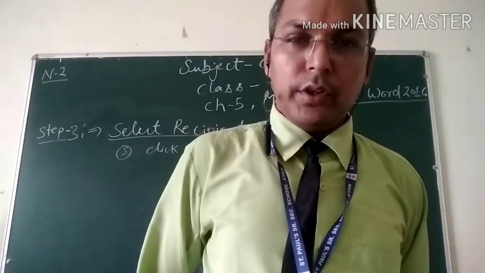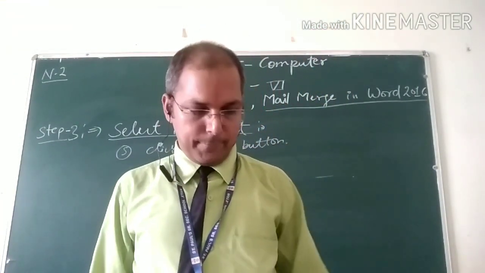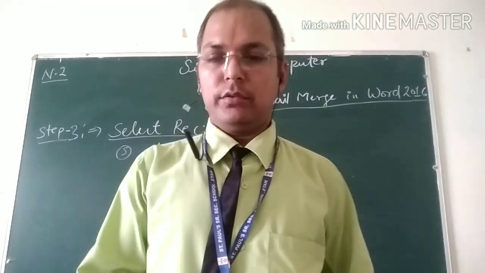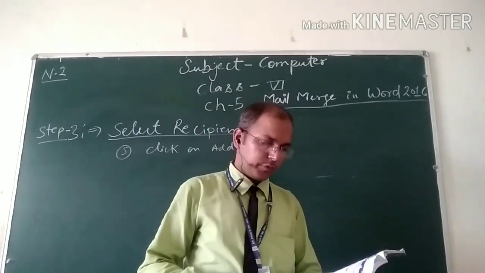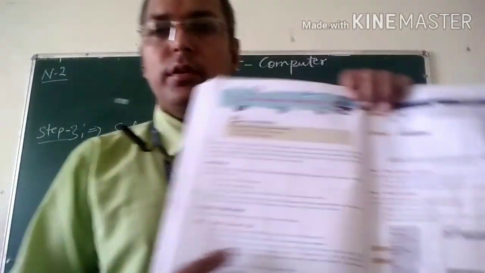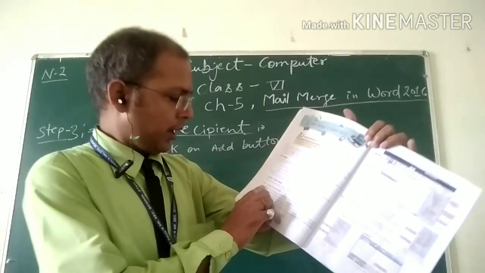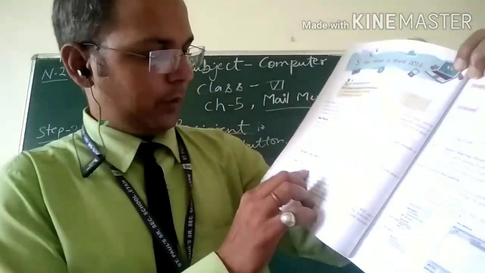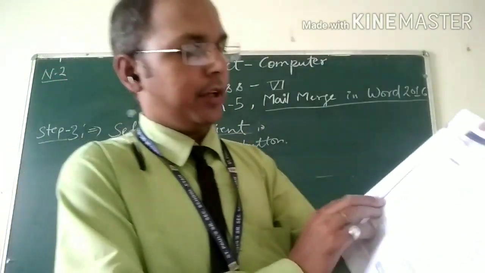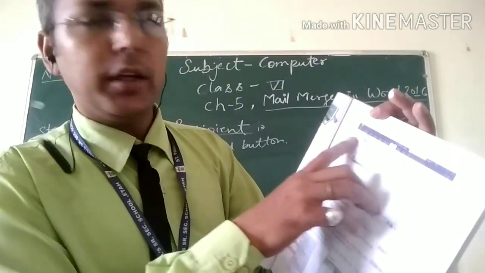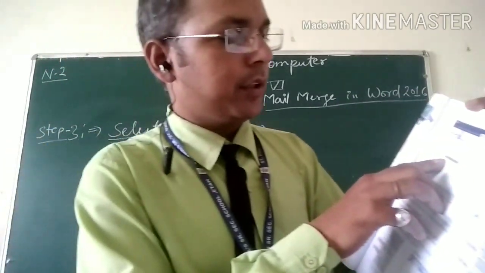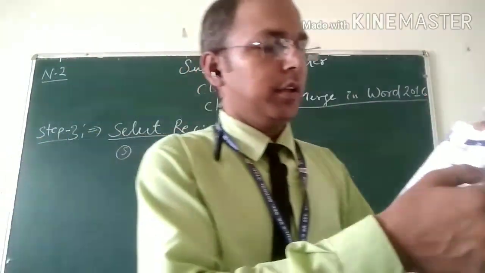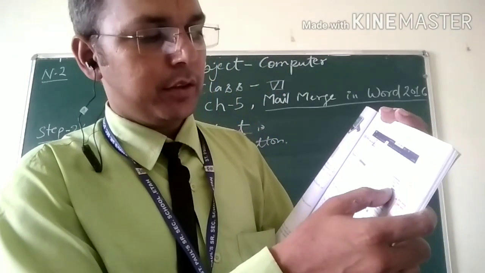So first of all, I want to tell you about mail merge again, according to your pictures. Selecting a document type is the first step. How to select the mail merge: these are the steps in figure 5.1. Click on mailings and click on start mail merge. The third option is step by step mail merge wizard. Step number 4, select letters.